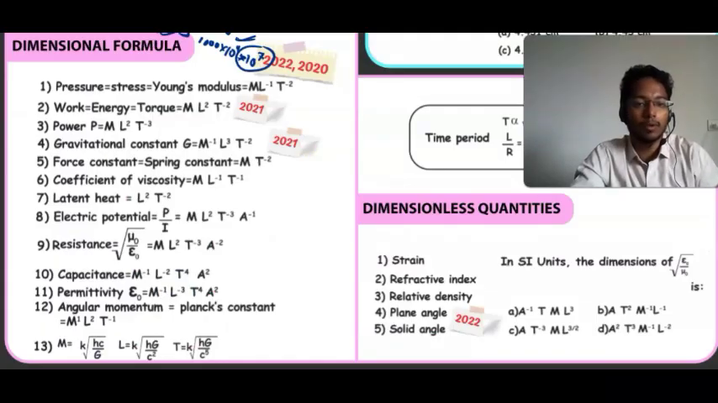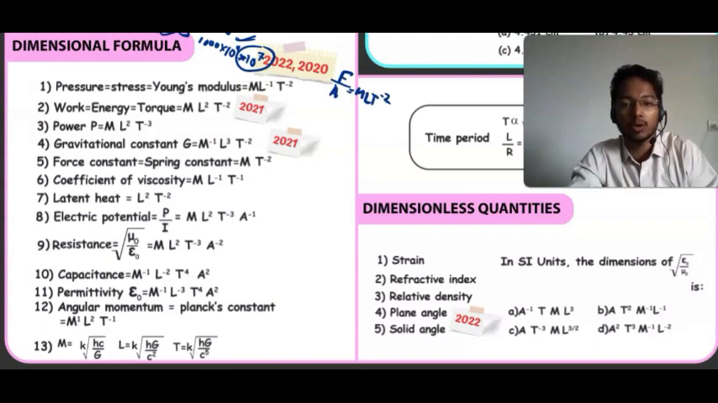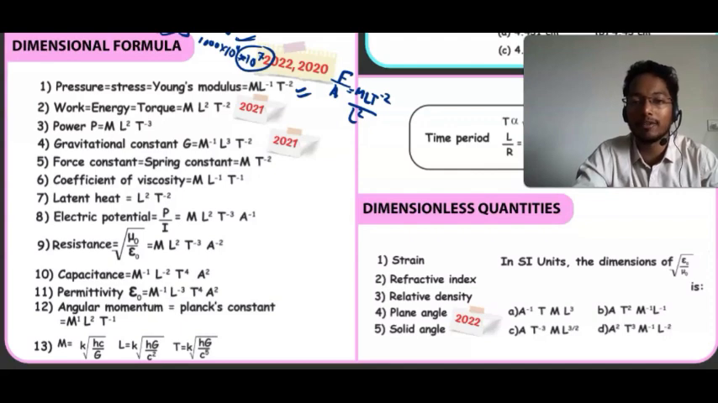What is the dimensional formula for pressure? Pressure equals stress equals Young's modulus. Pressure का हमें फॉर्मूला क्या पता है, pressure is equals to force upon area. Force is what, M L T to the power minus 2, upon area, it means upon L square. So M L to the power minus 1 T to the power minus 2, this is okay. Stress, as we know, F upon A is stress. Then Young's modulus, we know that.